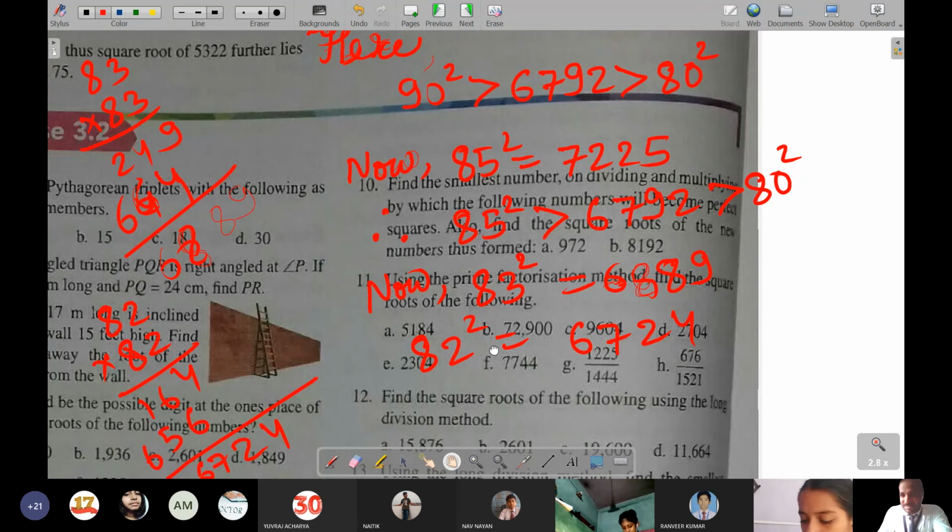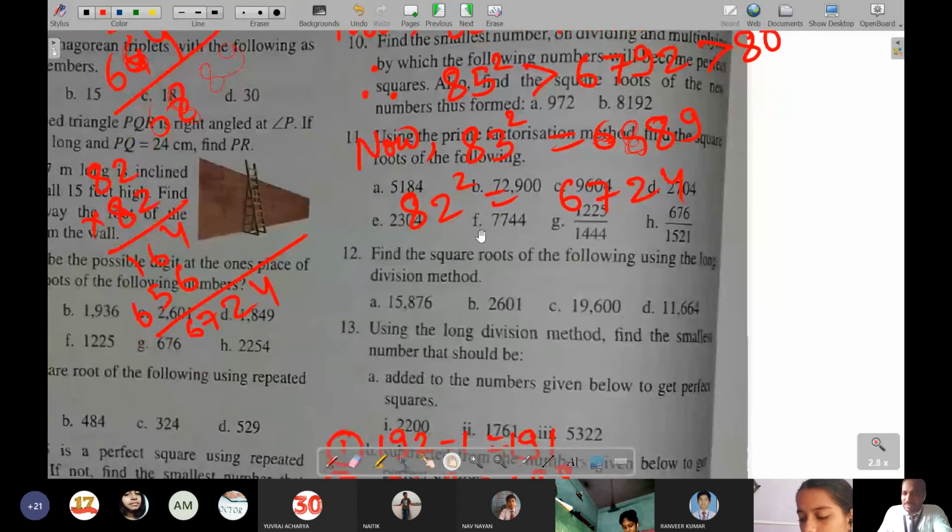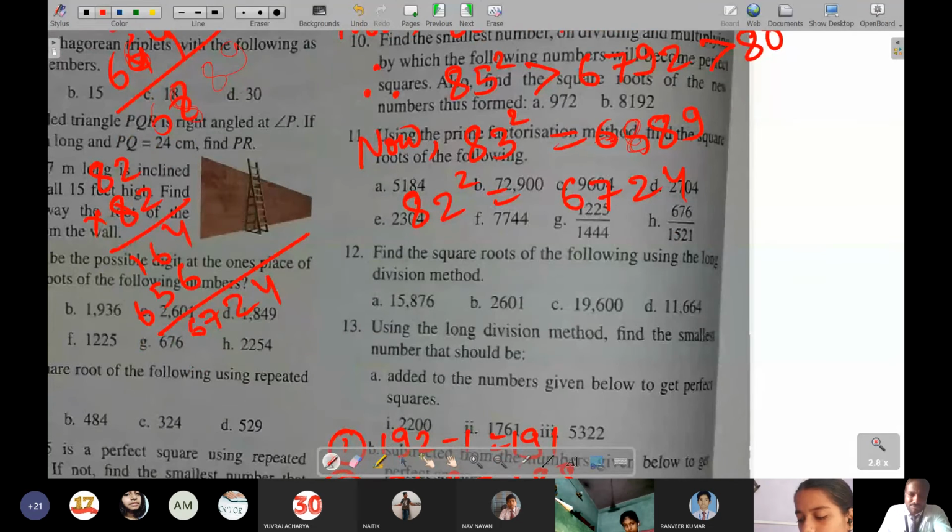Here it has been given 6792. So once we will check 81 square also, whether 81 square is nearer or 82 only. 82 will be nearer, sir.